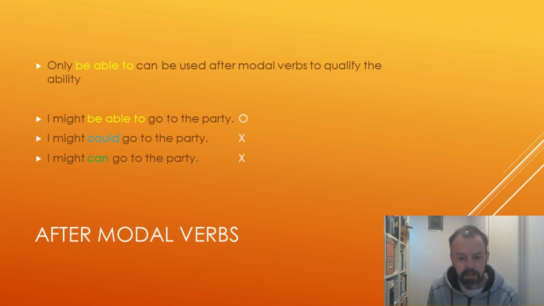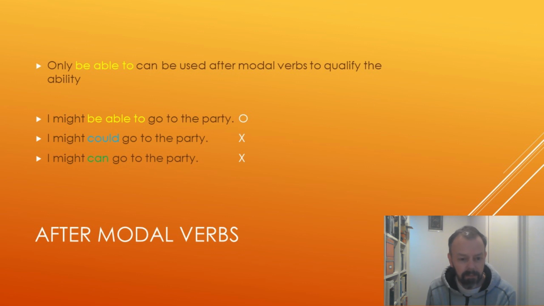And as we can see in this example, the only one which can be used is be able to. And we use modal verbs to qualify abilities, to give them a higher percentage or a larger likeliness of happening.